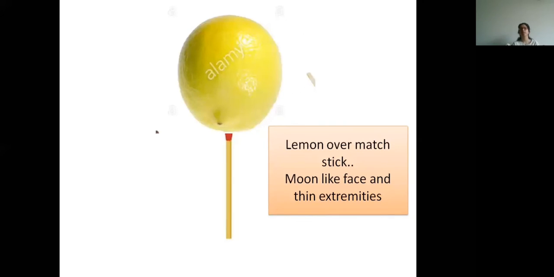So this is just so that you can remember that in the Cushing's disease there is appearance of lemon over matchstick. That is, the face is moon-like and the extremities are very thin. Face and truncal obesity is there, so face is moon-like and the extremities are very thin. So this is lemon over matchstick appearance.